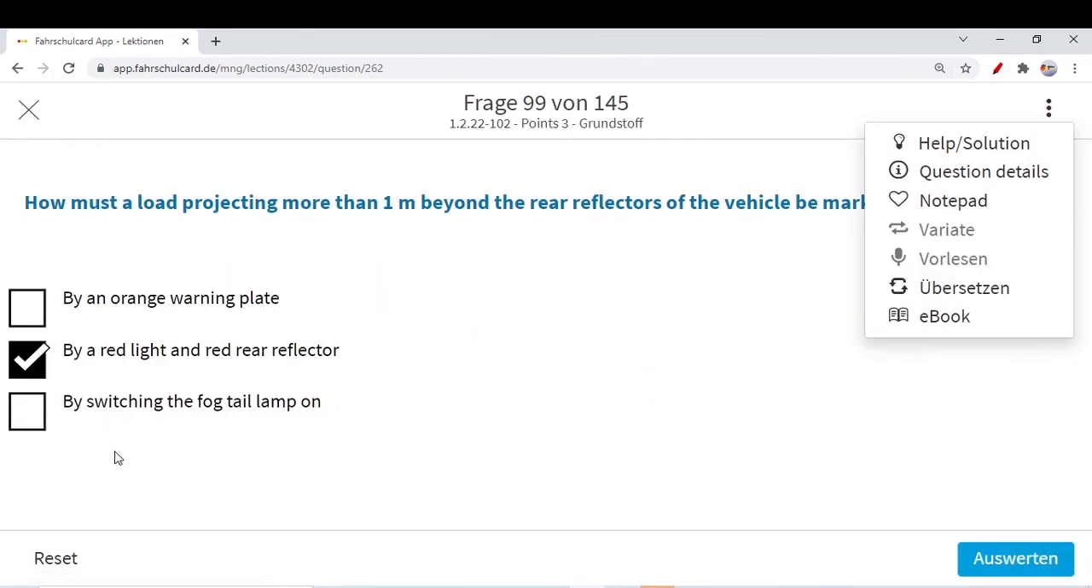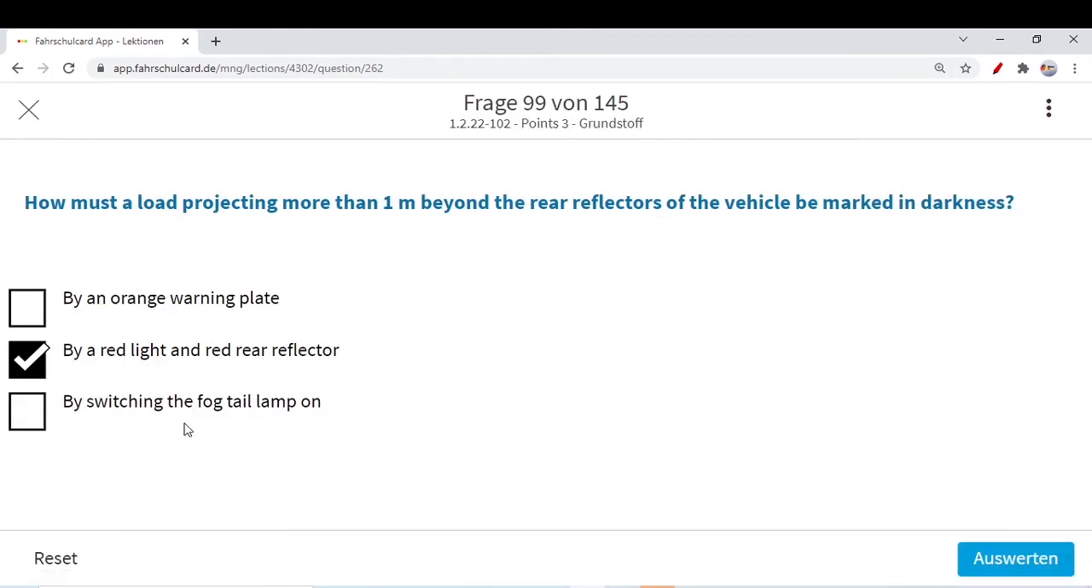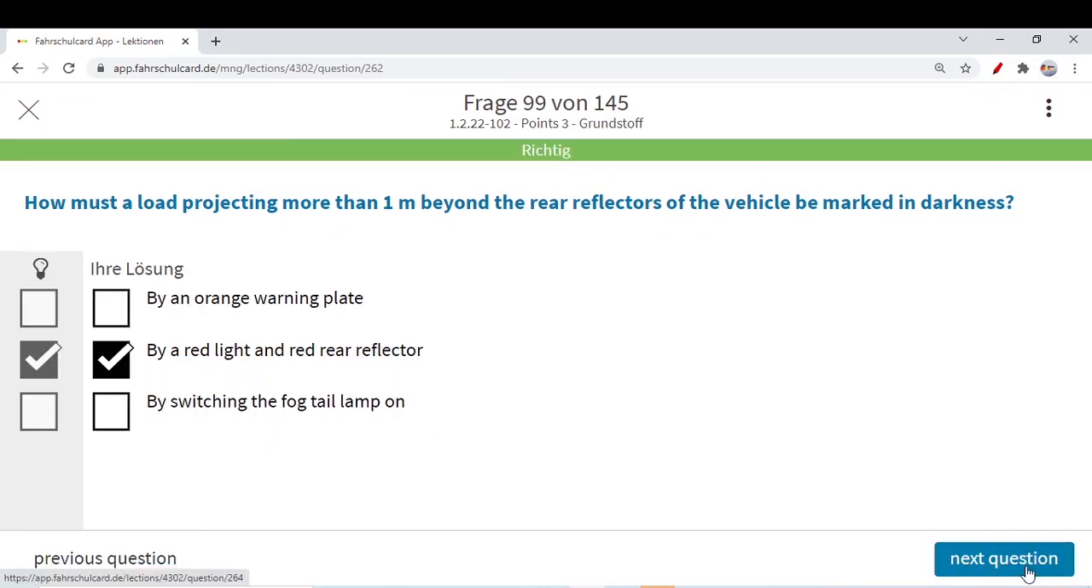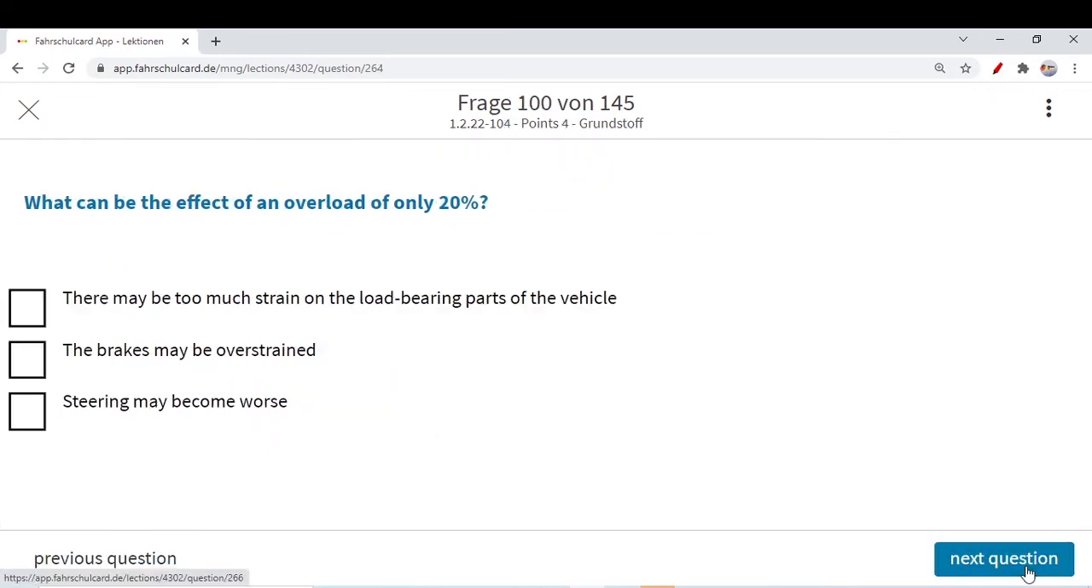It is necessary. By switching the fog tail lamp on, we know we can only switch on this fog tail lamp whenever we have visibility less than 50 meter. So anyhow this fog tail lamp is not the correct option. Let's go to the next question.